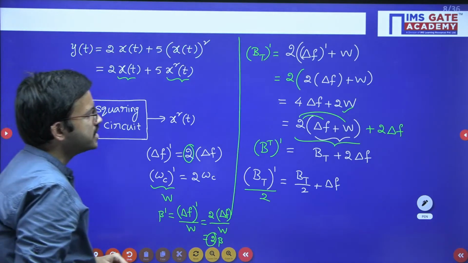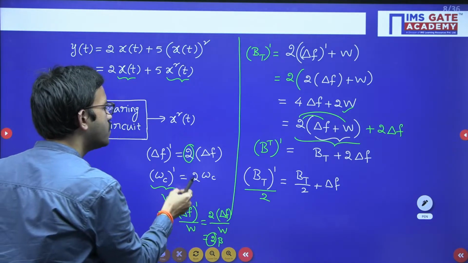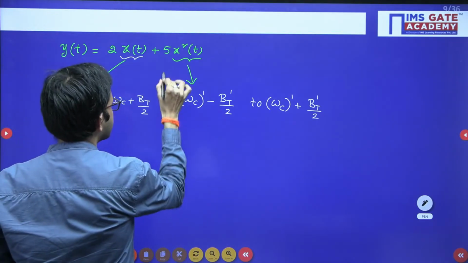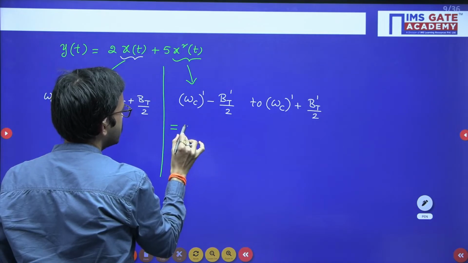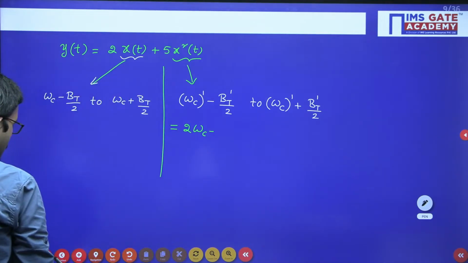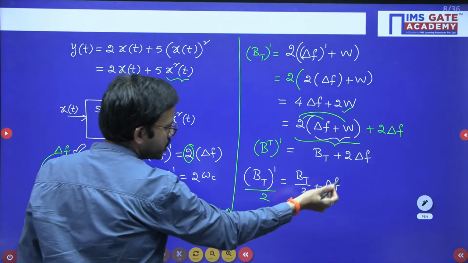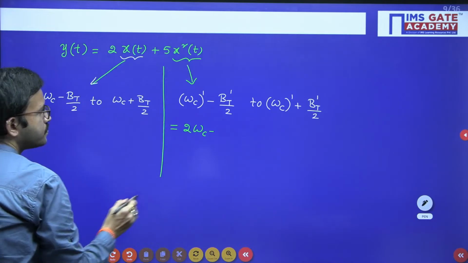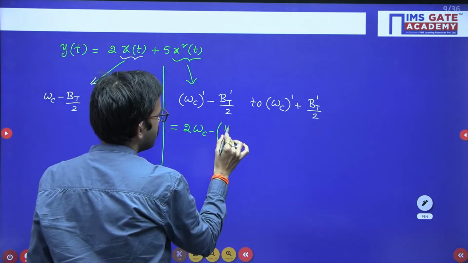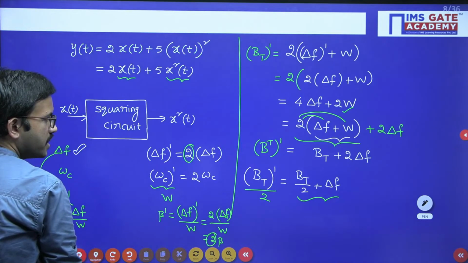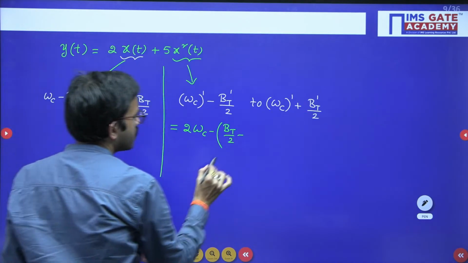Here omega c dash we got 2 times omega c. So substitute now. Omega c dash is nothing but 2 omega c minus BT dash by 2. Just now we got this expression, you can substitute BT by 2 minus BT by 2 plus delta f.